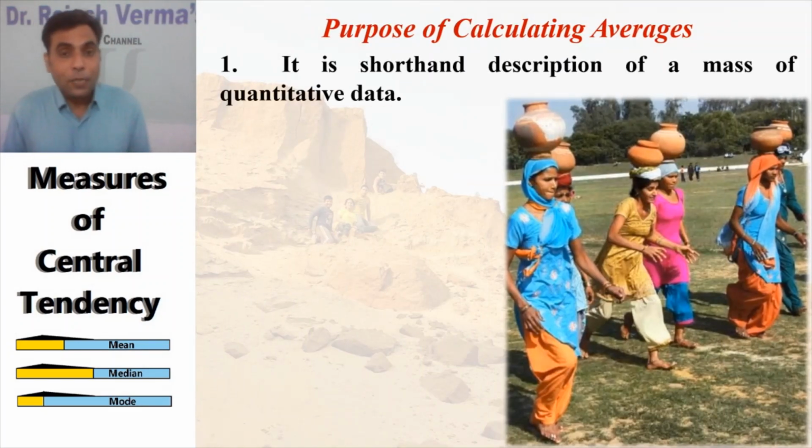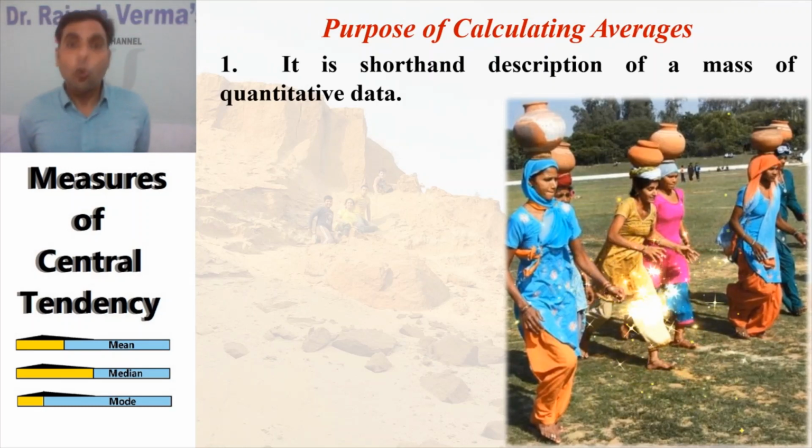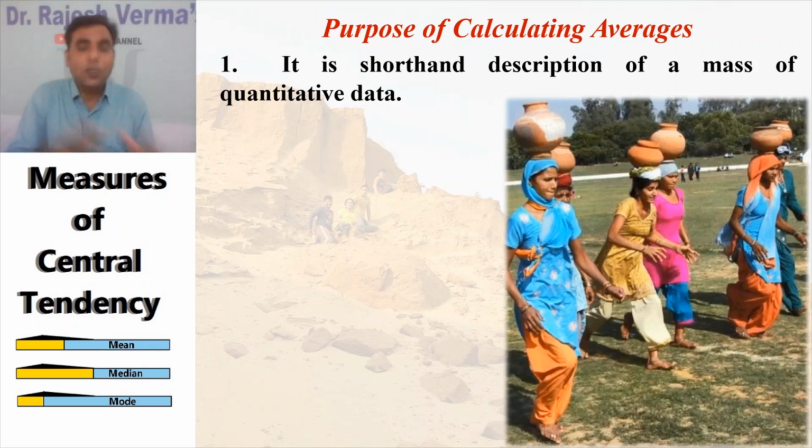Again, what is the purpose of calculating these averages or the central tendency? Why do we calculate that? Why do we need that? In fact, there are a few arguments I'll place in favor of that, because it is a shorthand description of a mass of quantitative data. If you have a mass of data, then in just one look, how will we understand the simplest or the one single numerical value that can describe that data?